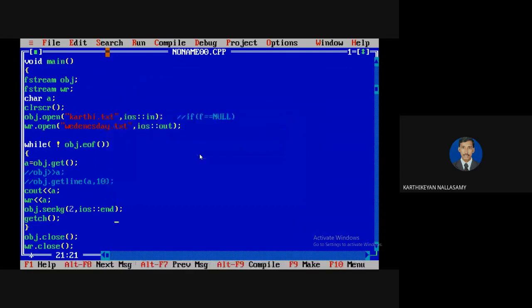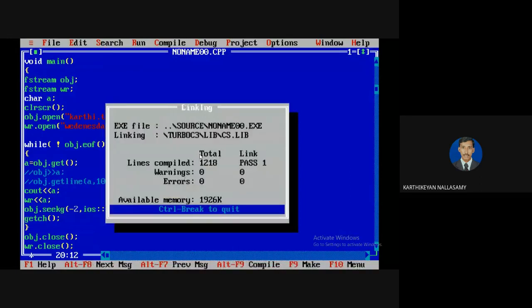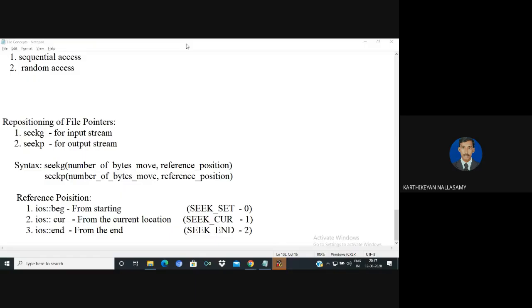As usual, it will read H. Then after that, I'm going to move the file pointer 2 bytes from the end. Actually, we have to specify -2. But it is still an infinite process because the number is negative, so I need to terminate it.